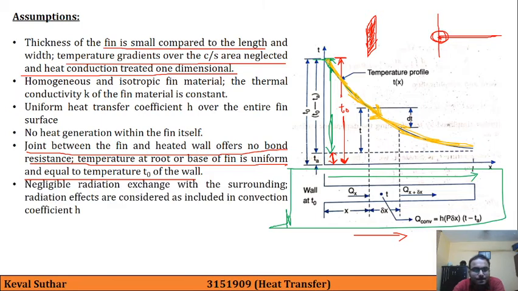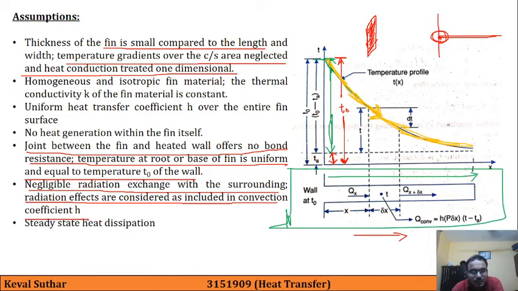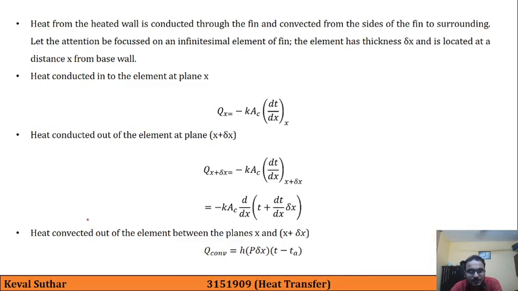And there will be a negligible radiation exchange with the surroundings, and if it is present, then radiation effects are considered as included in the convective heat transfer coefficient H. And obviously this is steady state heat conduction.